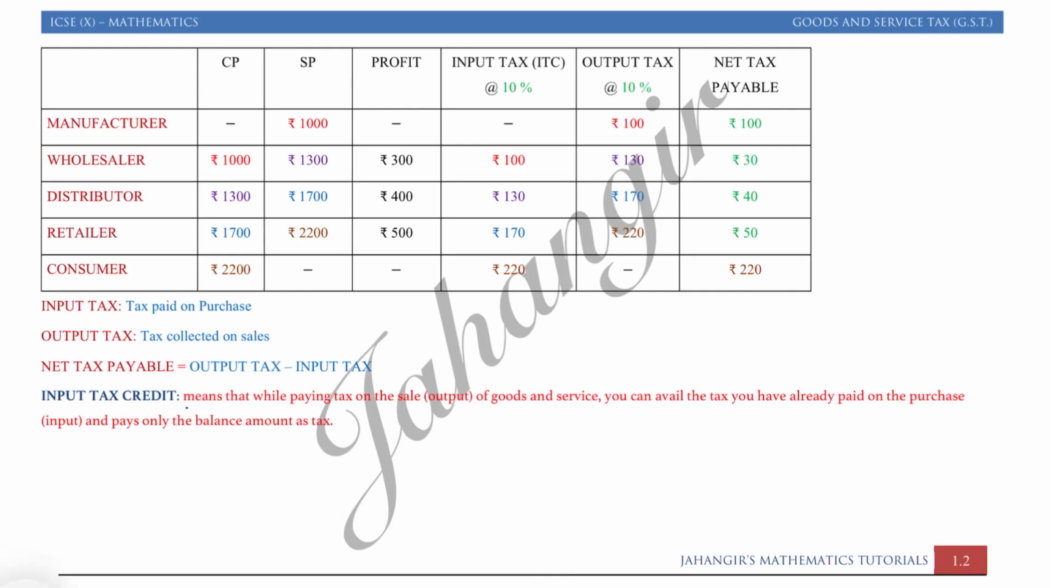Write it down. Input tax: tax paid on purchase. Output tax: tax collected on sales. Net tax payable by the middleman is output tax minus input tax. And input tax credit is nothing but the input tax only. Input tax we can say as ITC also. Okay, whenever in a question you have to find the input tax credit of a retailer, let's say, so the retailer's input tax credit is what? It's 170. You can just find the tax on the purchase.